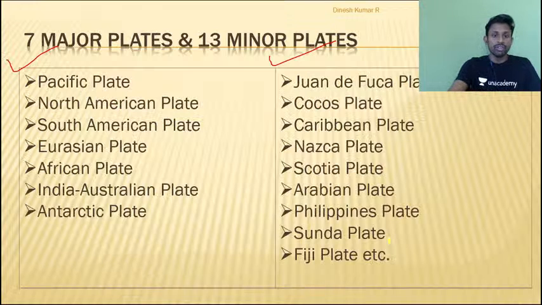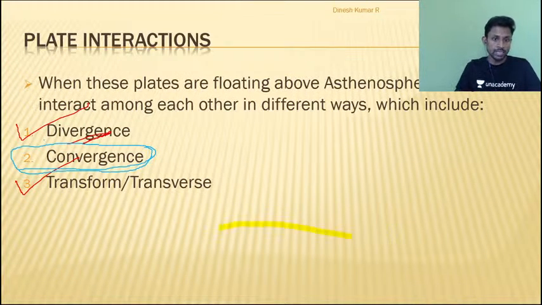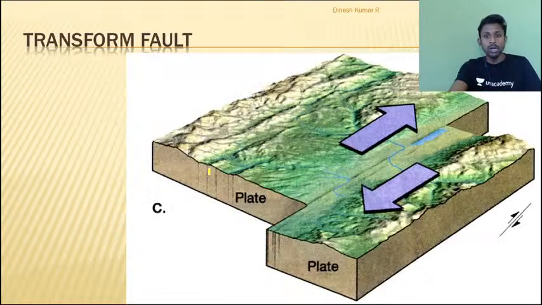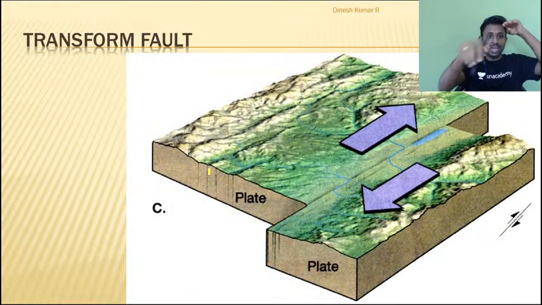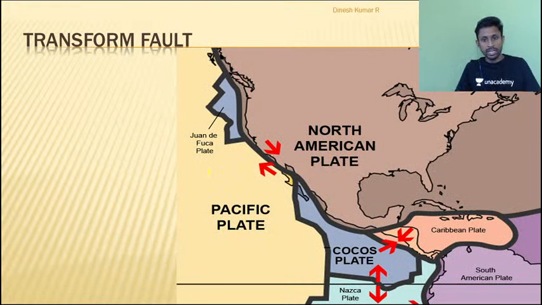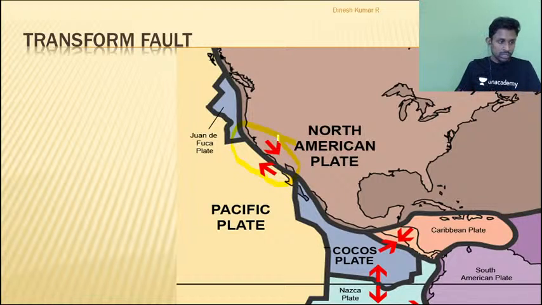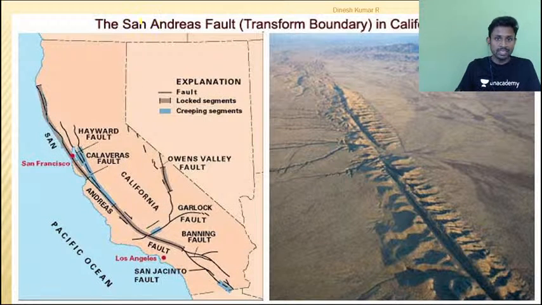Apart from that, we have also discussed something referred to as transform boundary interaction in the last class. What was that? Do you remember? We talked about how the land masses slide, and we have taken one very prominent example, how the North American plate and the Pacific plate are sliding a bit in this region. As a result of that, you get a very strong and important landform here, which is referred to as the San Andreas Fault in the California region of North America.